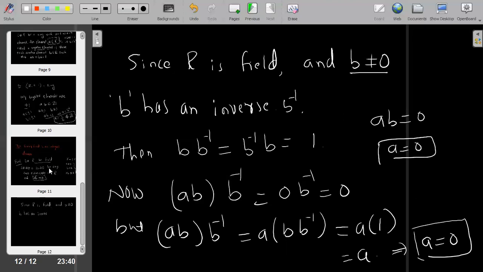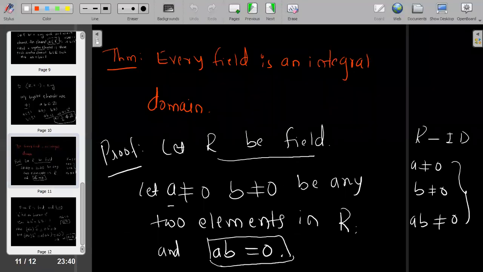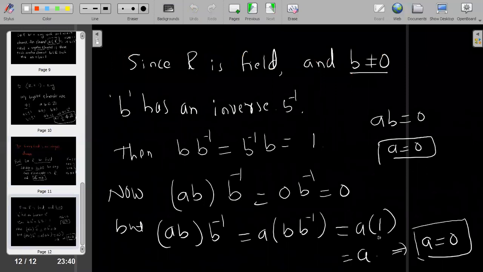But here A and B are non-zero elements, which is a contradiction to our assumption.